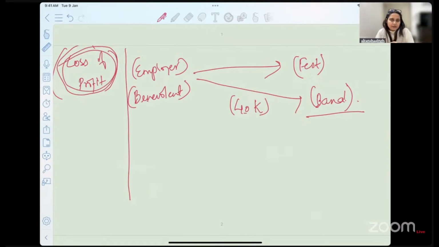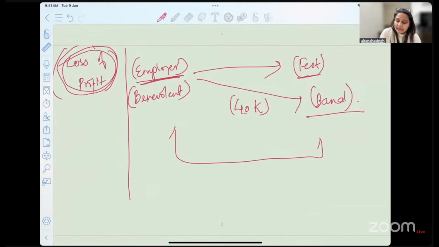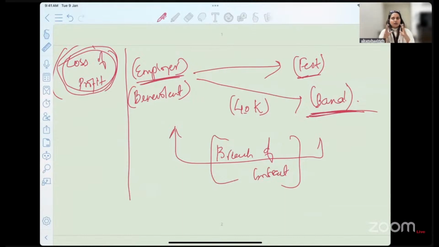But in this example between the employer and the band of musicians, they are not really getting benefited. This is for the happiness of their employees, for the enjoyment during the fest, or to upgrade the value of the fest. Here, you do not really see any such damages. So how will we give compensation to the employer from the band of musicians in this case of breach of contract? This was the beginning introduction for you to think and understand what the discussion for today's class is going to be.